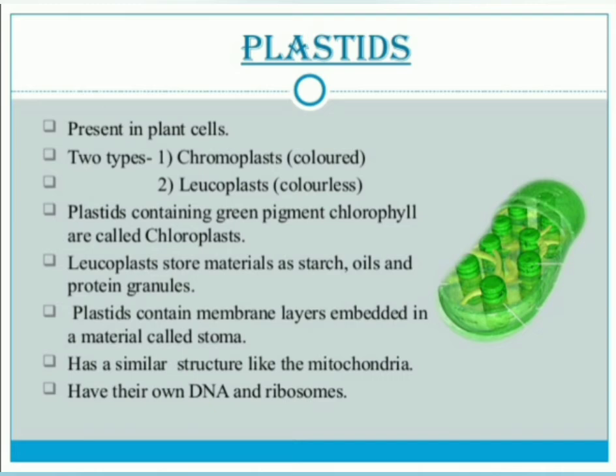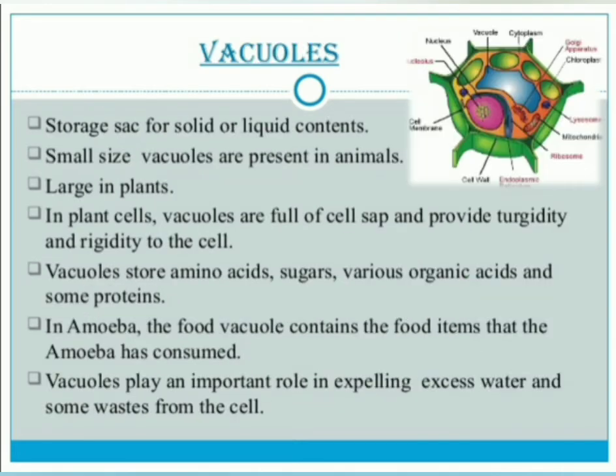Okay. So, next one is vacuoles. Observe the picture of vacuoles. Vacuoles are storage sacs for solid or liquid contents. It is a bag-like structure. Vacuoles are small in size in animals. Vacuoles are present in animals and plants also. Vacuoles are large in plants.